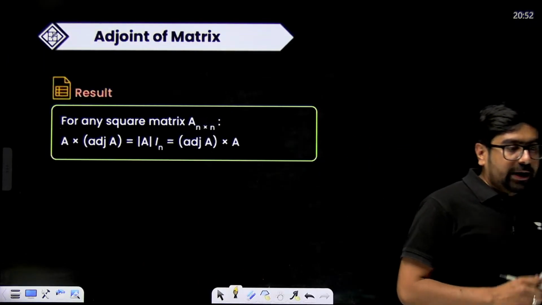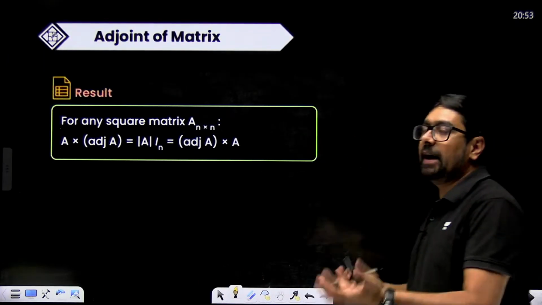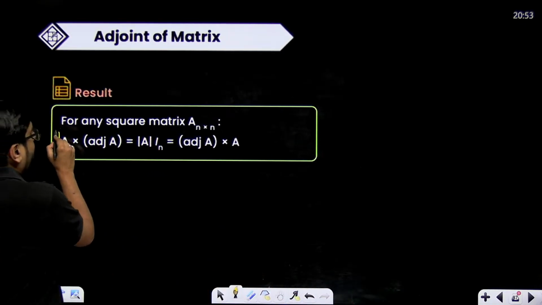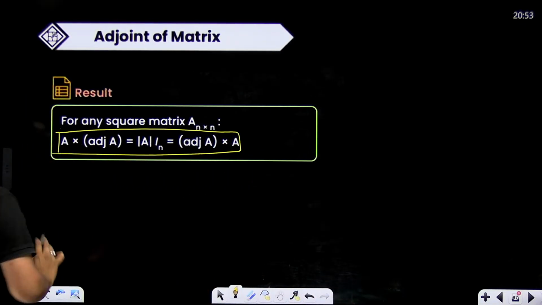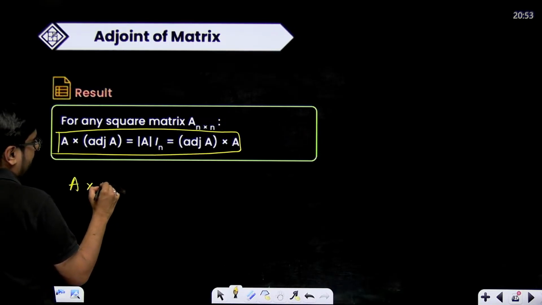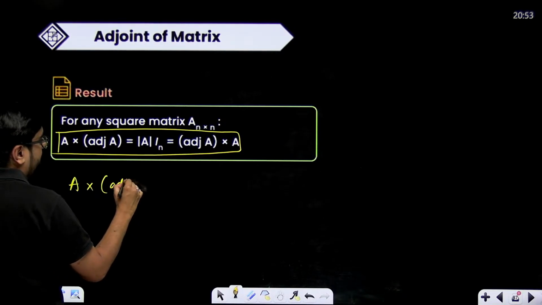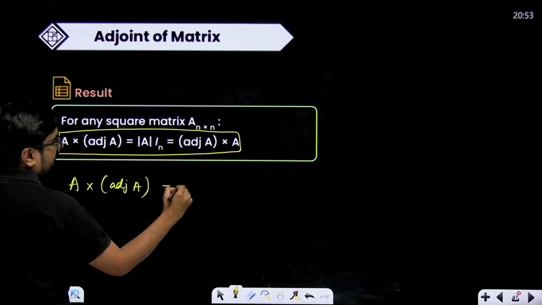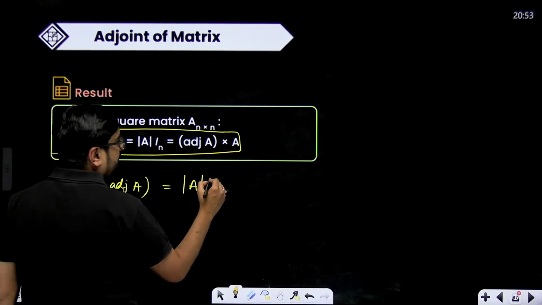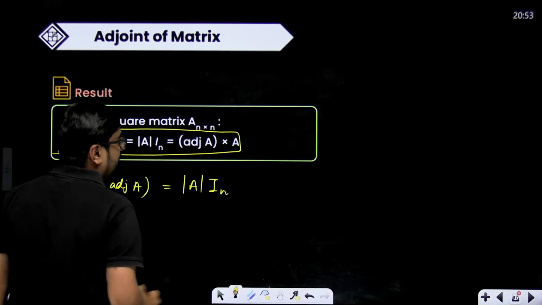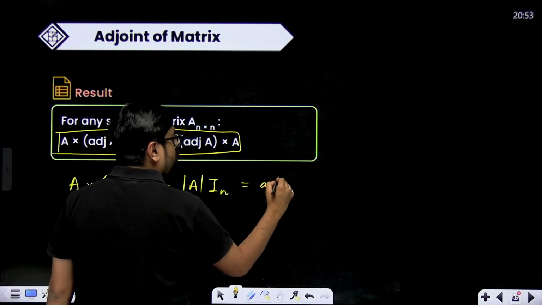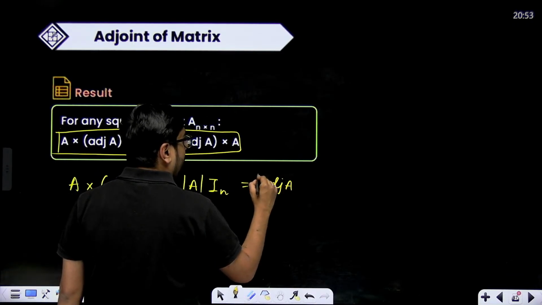Right, let's come to the adjoint of a matrix. How do we find the adjoint? First of all, we'll have to learn that. And also one more property: adjoint will only exist for a square matrix. First of all, a matrix multiplied with the adjoint of that matrix will be equal to determinant of the matrix multiplied with the identity matrix of order n.